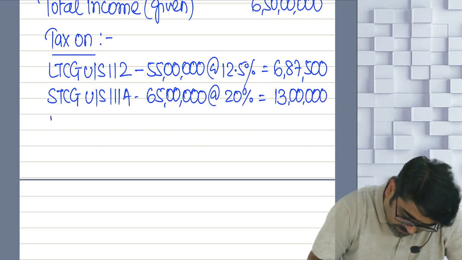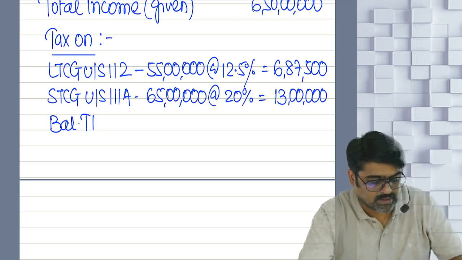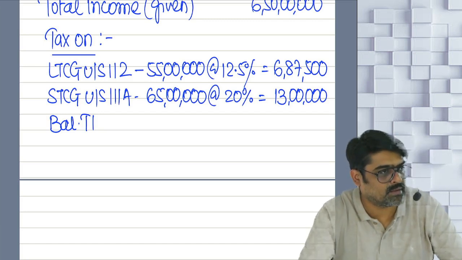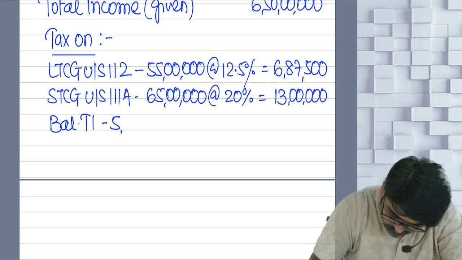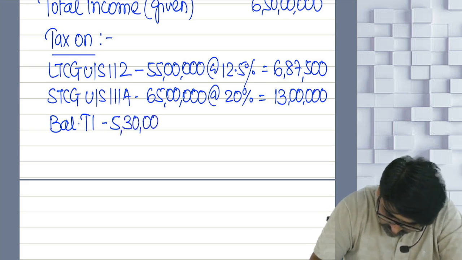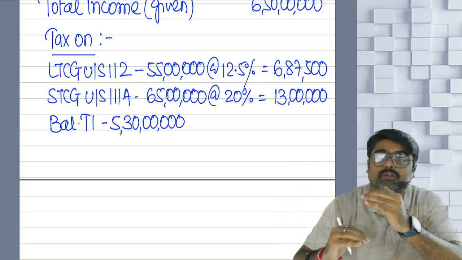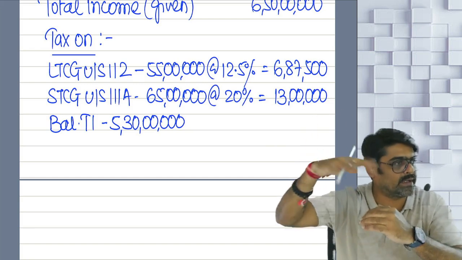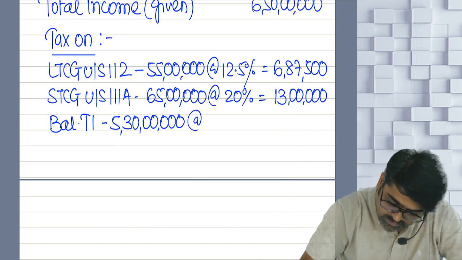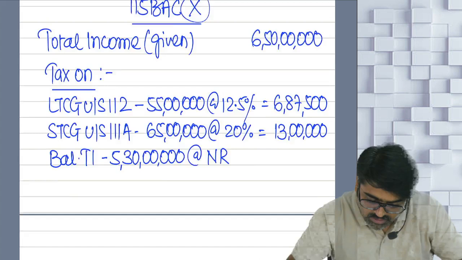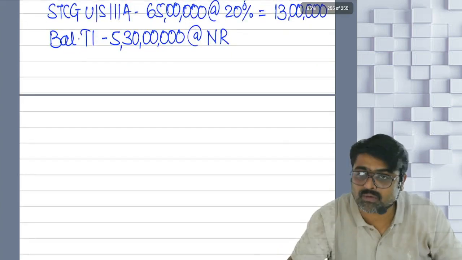Now guys, what is the balance total income? Tell me. If out of your total income you eliminate these two incomes, your total income is how much? 5 crore 30 lakhs. Yes or no? 6 crore 50 lakhs minus 55 lakhs minus 65 lakhs, because on those you have already calculated tax. So on the balance 5 crore 30 lakhs you are supposed to calculate tax. At what rate? At normal rates, because you are not following 115BAC. So you are going to calculate at normal rates.